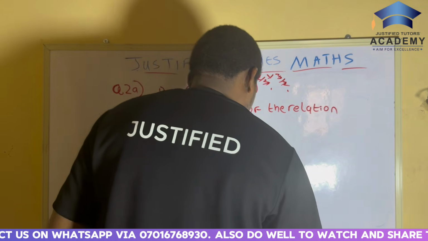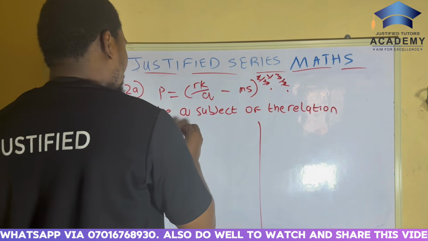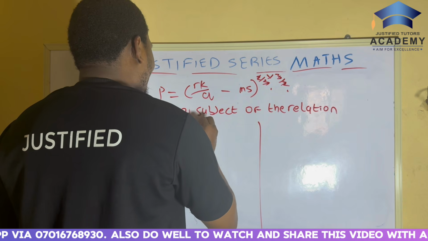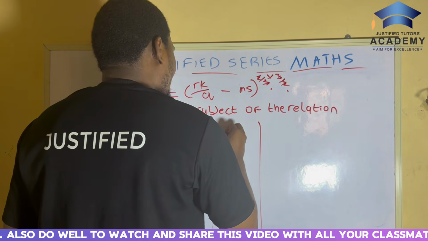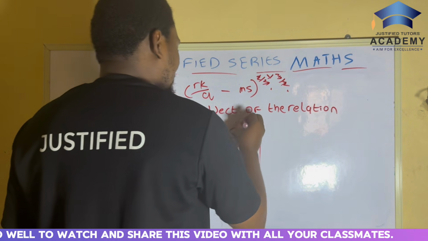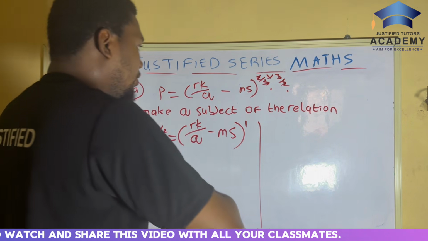Let me divide the board. P 3 over 2 is equal to RK over Q minus MS. She gets 1 because we've already opened up the bracket.